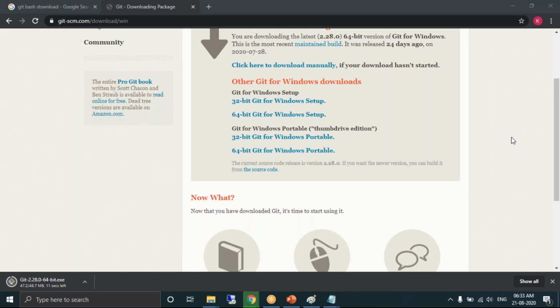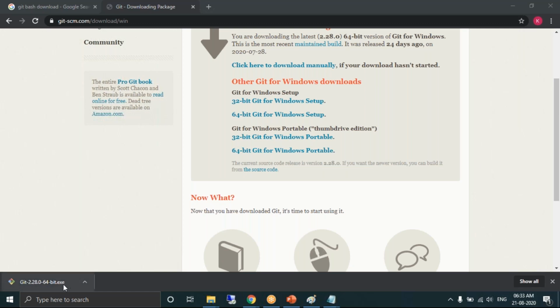We are done with installing Git Bash. You already have it, and yesterday you connected with Git Bash. Yeah, I have replaced it. I just want to show you from the beginning.